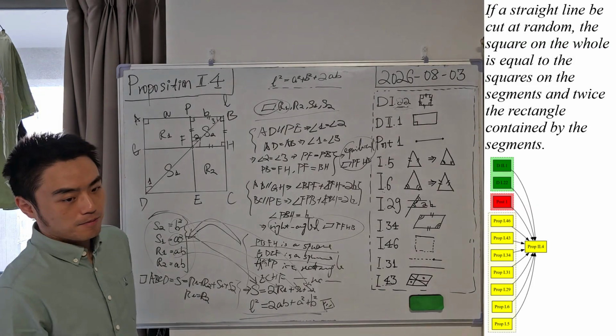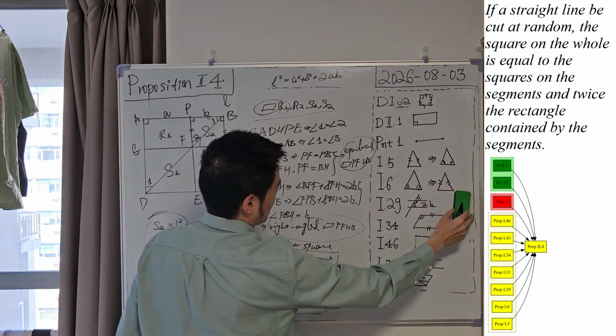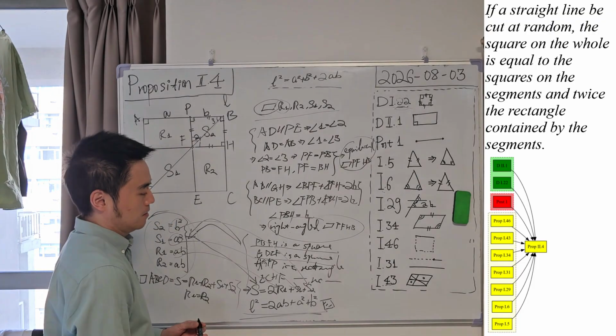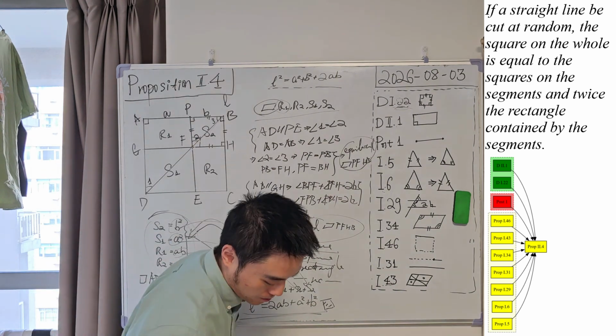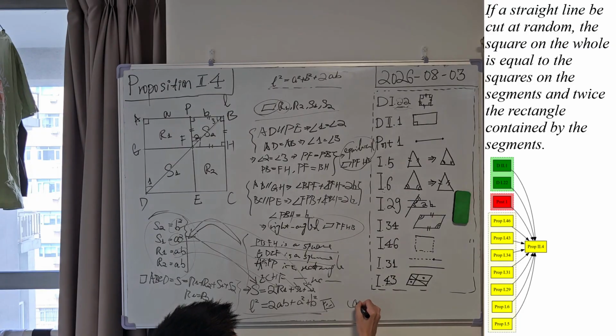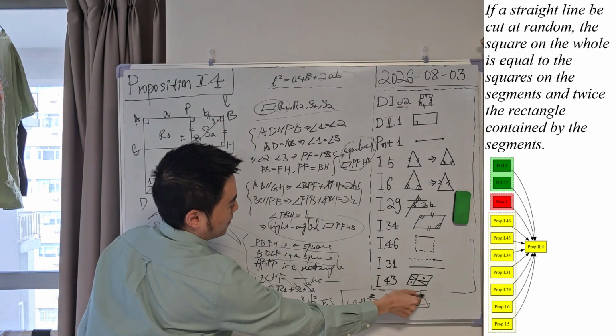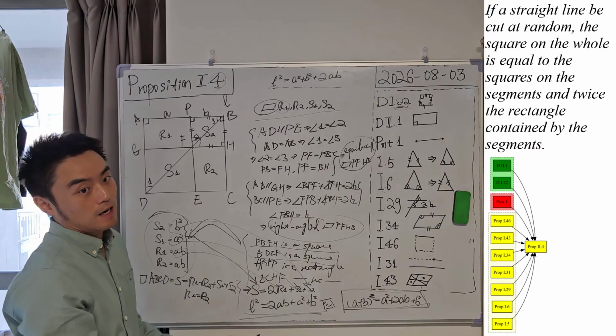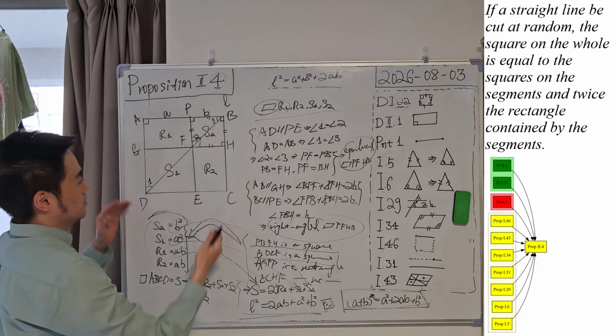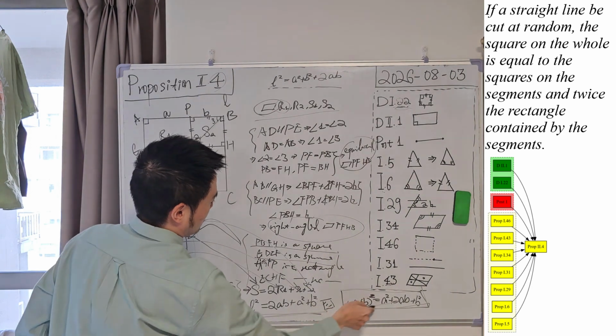And to be more concise, this is the so-called square of the sum formula. So if we write it into an algebra expression, it will be simplified as this. A plus B square will be A square plus twice AB plus B square. This is a very typical square of the sum formula of algebra, which is exactly equivalent to our proposition, but Euclid had proved this proposition in geometric methods rather than the algebra expression.